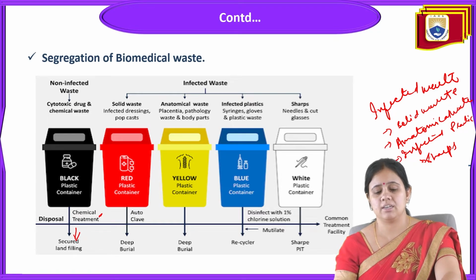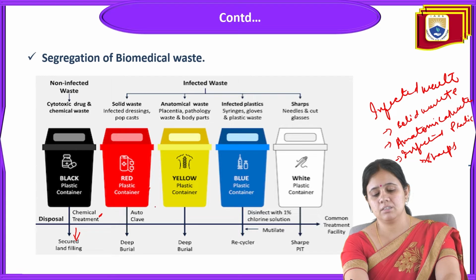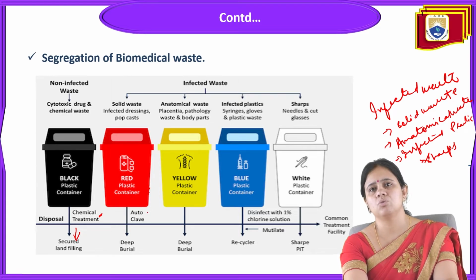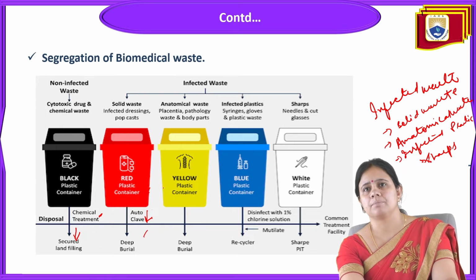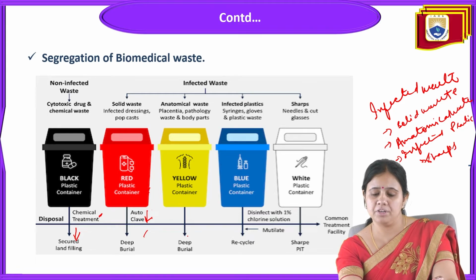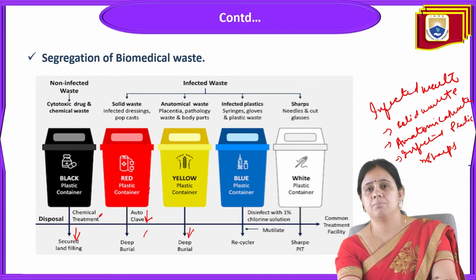First is the red color bins. After these red color bins, what should we do? Autoclaving is there to kill all the microorganisms, and then deep burial. Next is the yellow bins, which is for human anatomical waste, and this again goes for deep burial. Deep burial means secured landfill. And then blue color is there, for infected syringes, gloves and everything.